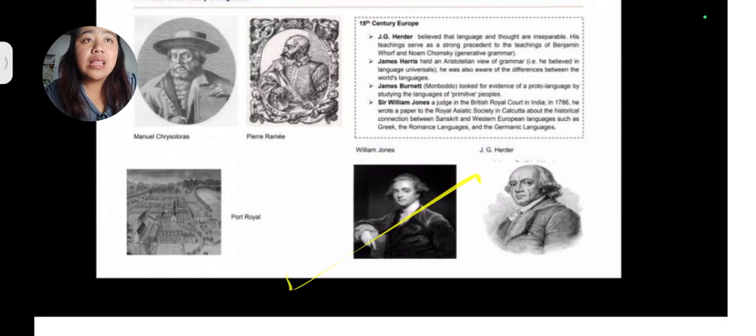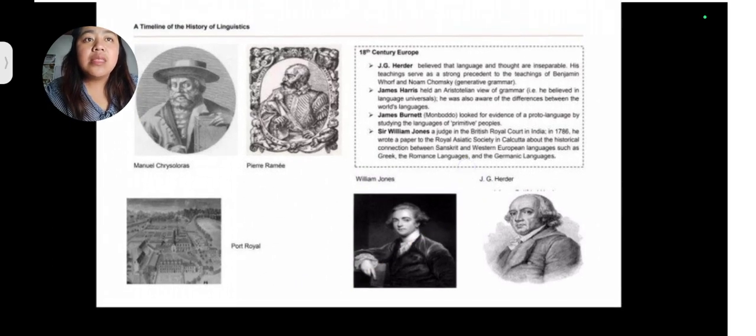The last slide is the 18th century in Europe. In this time we have J.G. Herder, who believed that language and thought are inseparable. His teaching serves as a strong precedent to the teaching of Benjamin Whorf and Noam Chomsky on generative grammar.